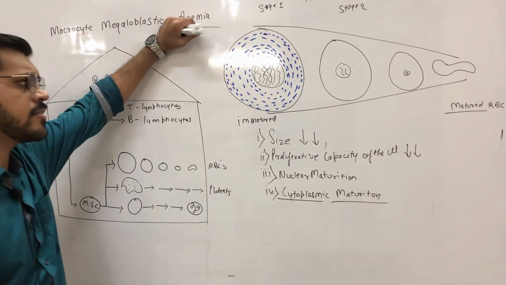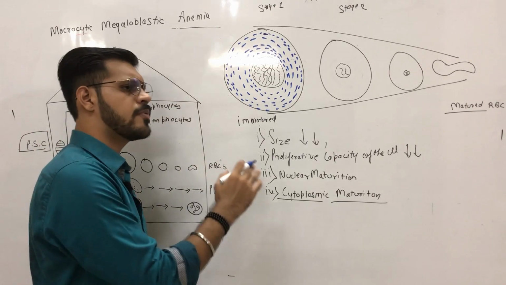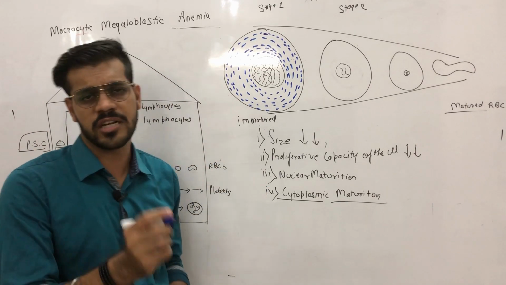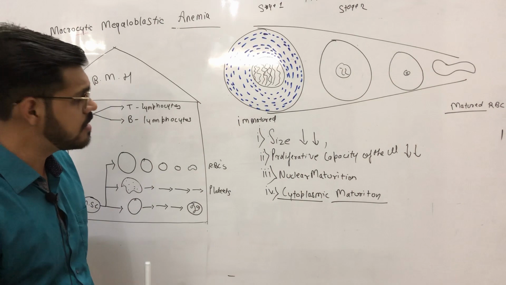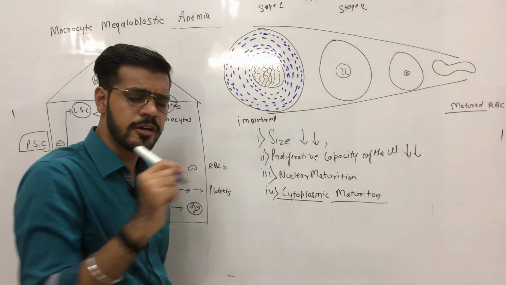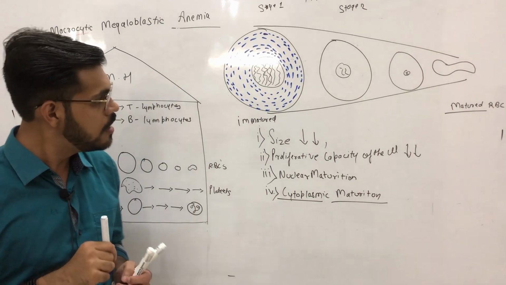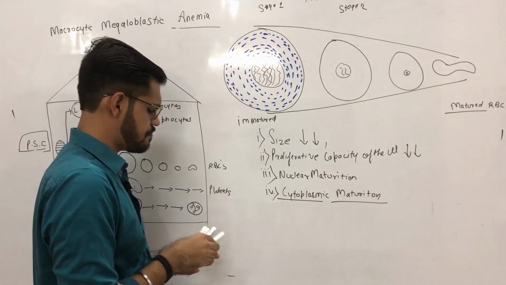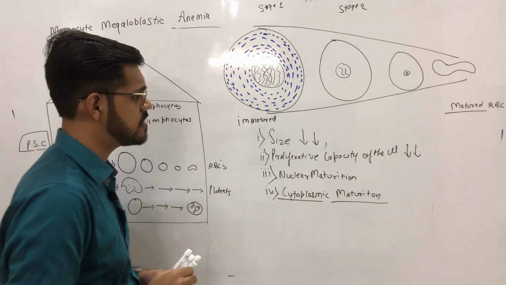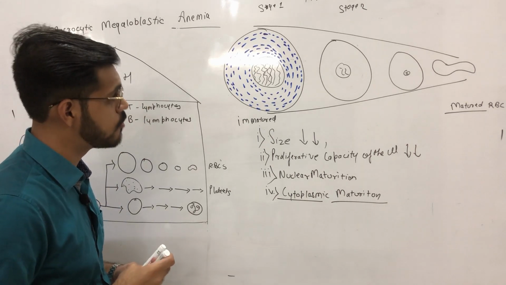Because mRNA, we know that DNA produces mRNA by a process called transcription, and mRNA produces protein by a process called translation. Now, in this case, the mRNA which is present here will produce a protein.